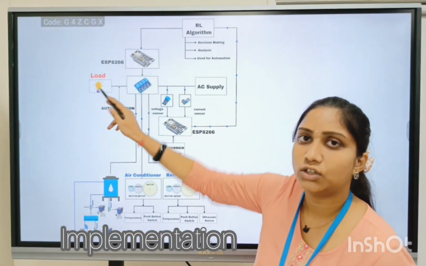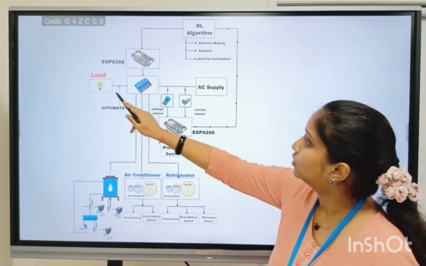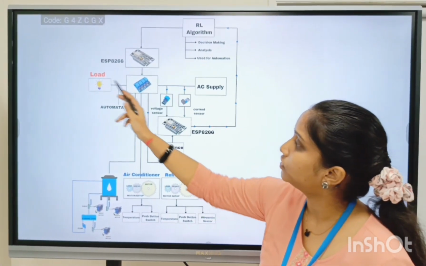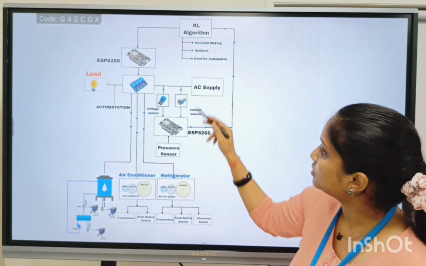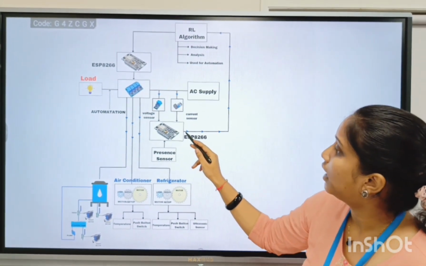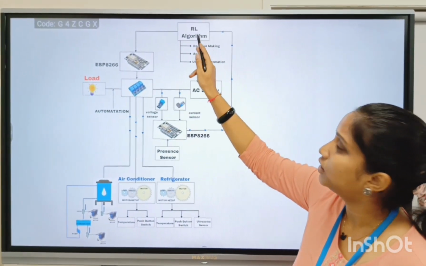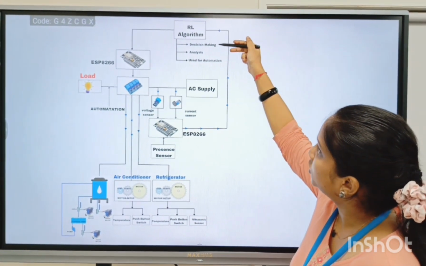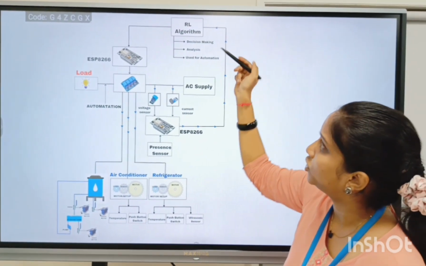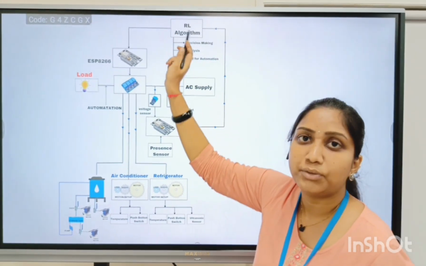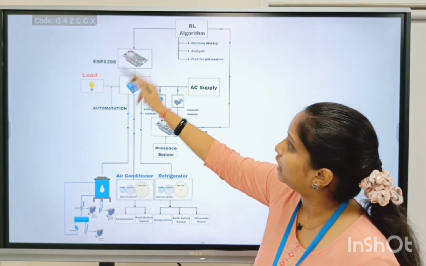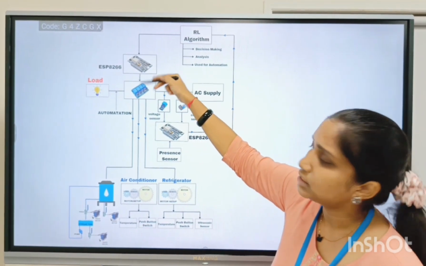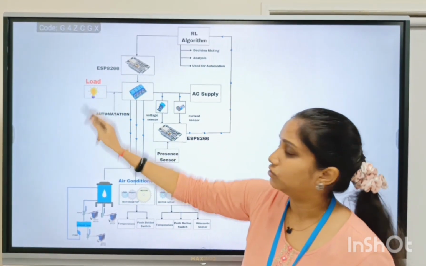Here these are the loads. The loads are the home appliances that we are taking. The data will be collected from these loads using sensors like voltage sensor and current sensor. These sensors send the values from these loads to the ESP8266, which will send the data to the RL algorithm. Here we are training the RL algorithm based upon the previous inputs. This RL algorithm will be used for decision making analysis and also for automation purposes. The prediction made by the RL algorithm will be sent through the ESP8266 to the relays. Relays are used to control the loads.